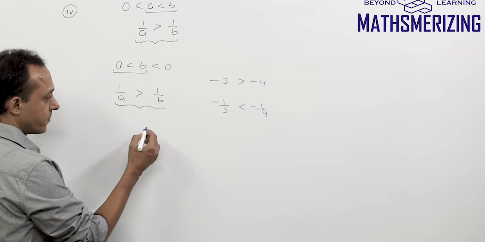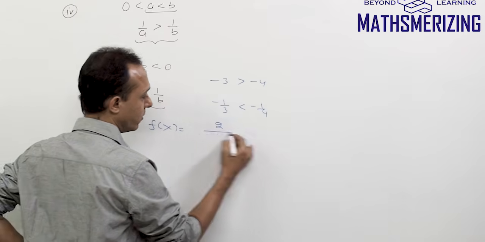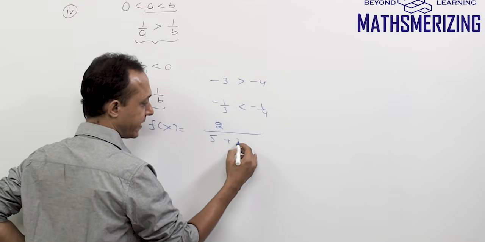You get a question like, they'll say suppose there is some function f(x), and function f(x) is given by 2, and this is 5 plus 3 sin x.